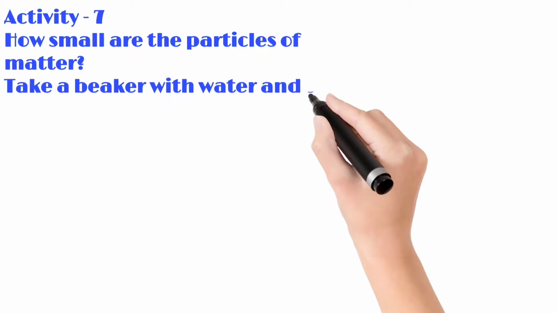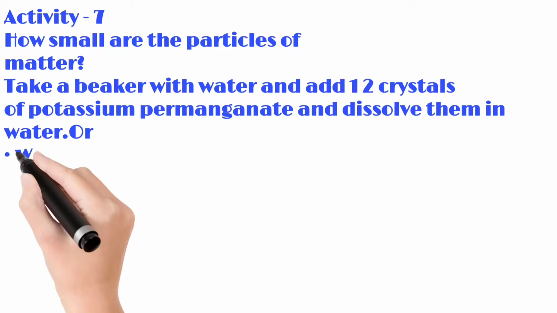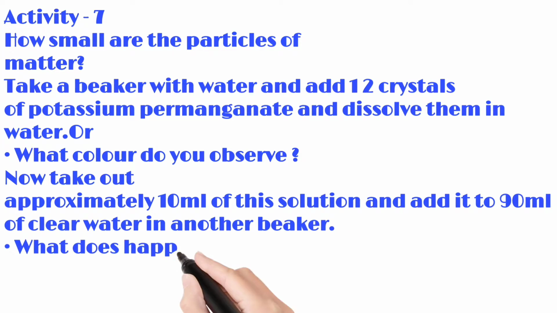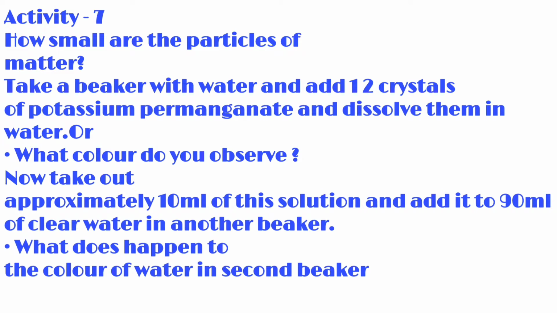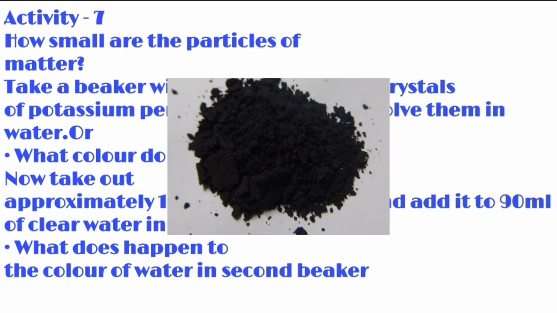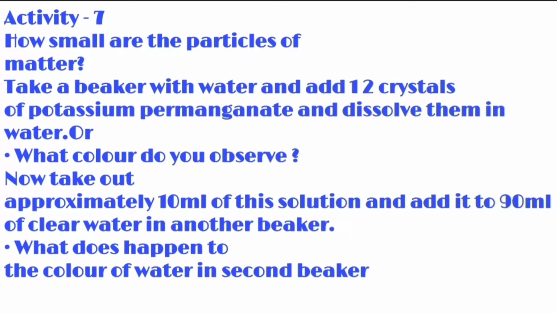Take a beaker with water and add 1 or 2 crystals of potassium permanganate and dissolve them in water. You have to take 2 crystals, not powder. Crystals of potassium permanganate. I will show you how it looks. So this is the potassium permanganate. आपको क्या करना है, 2 crystals of potassium permanganate लेना है और उसको वाटर में डिसॉल्व करना है. What color do you observe?